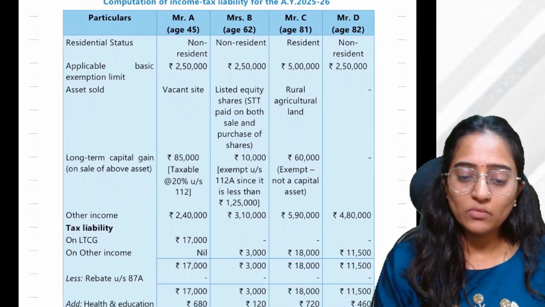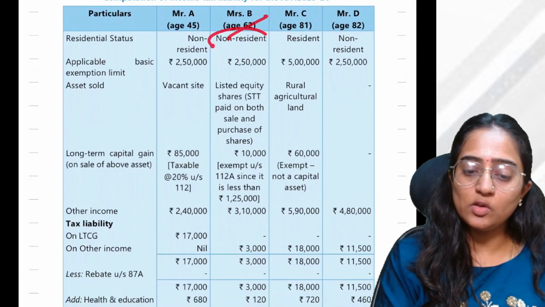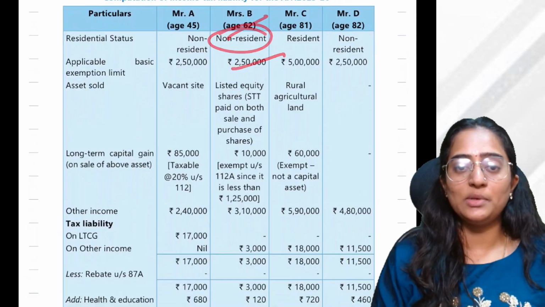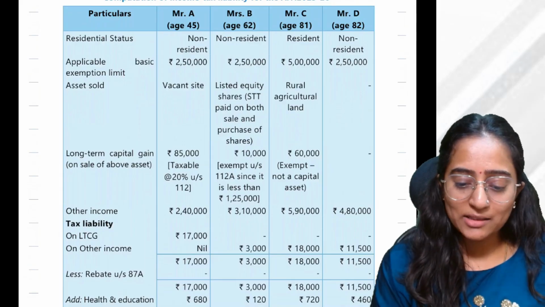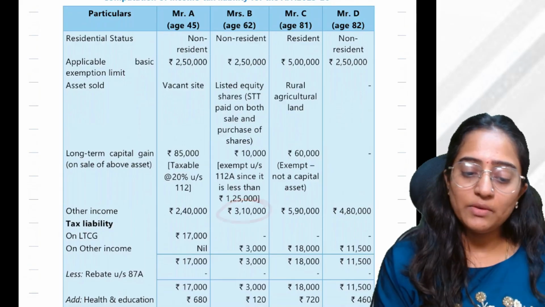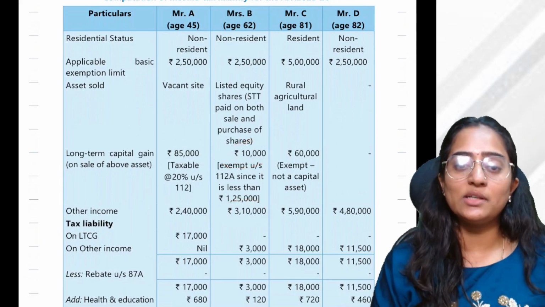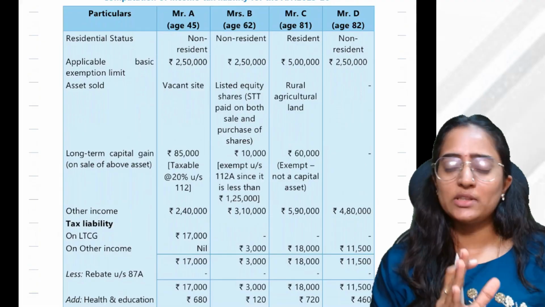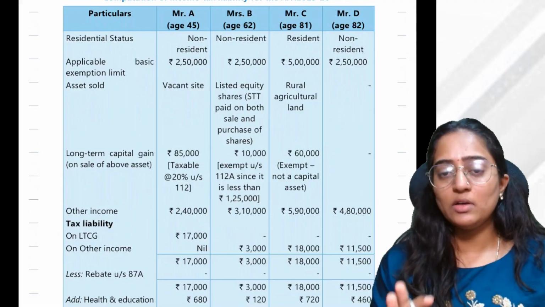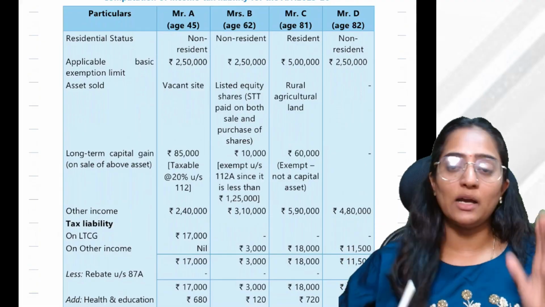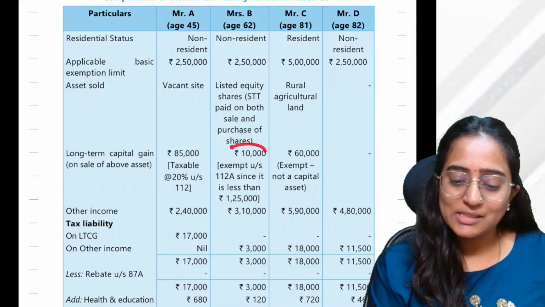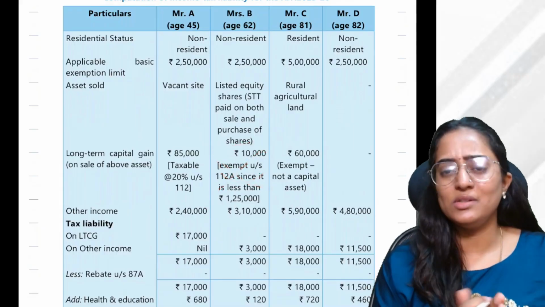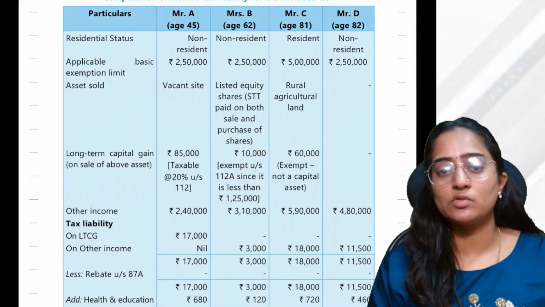Clear? Now Mrs. B, she is also a non-resident and the basic exemption limit is 2.5. However, she has other income of 3,10,000. However, long-term capital gain is how much? 10,000. Up to 1,25,000 exemption is available for everyone, not only for resident, non-resident. It is available for everyone. So this 10,000 rupees, they will not get taxed because you have the 1,25,000 limit.